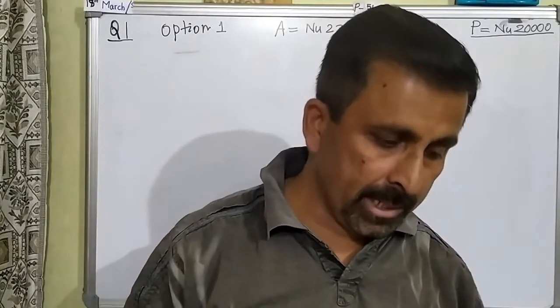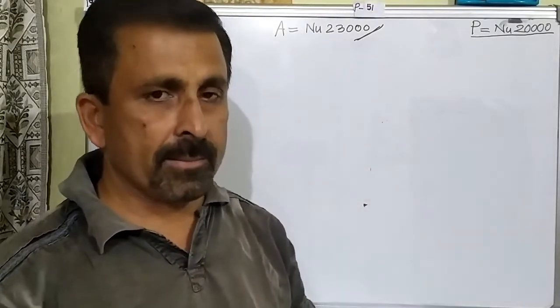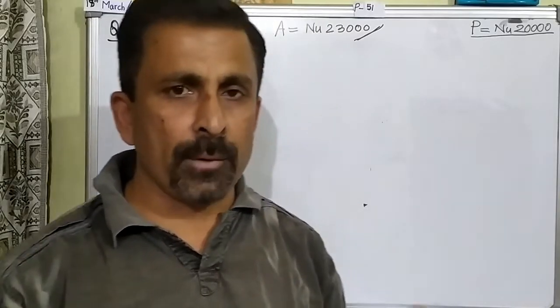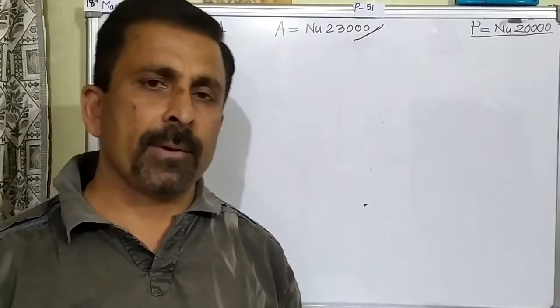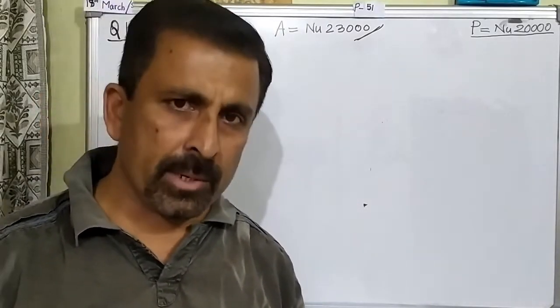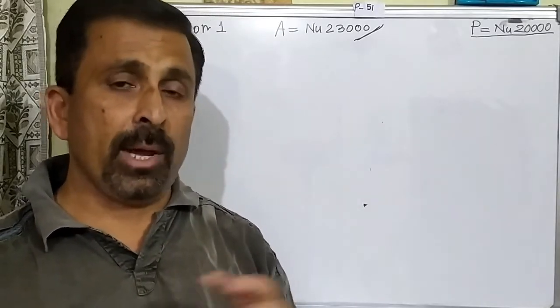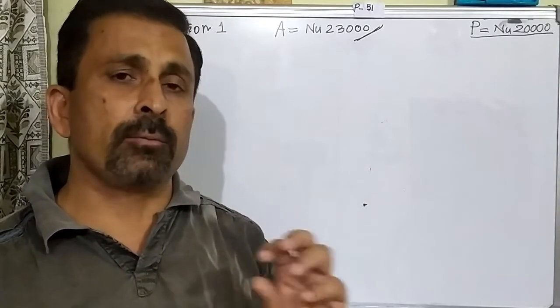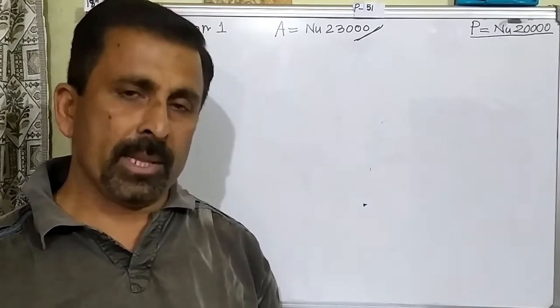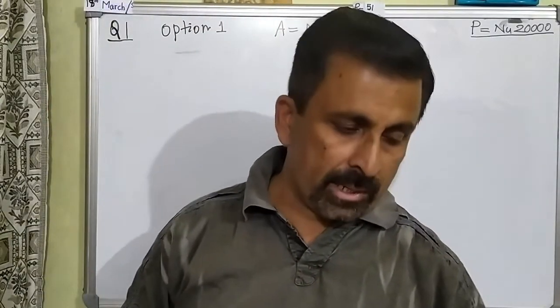When you become an adult, and you have to make investments or take a loan, there are so many agencies which will offer you the loan at different rates of interest with different frequencies. But you should be able to analyze and calculate and then select which one is the best for you, where you have to pay the minimum and so on. There are so many different types of questions. So with this, we are going to start with question number 1.